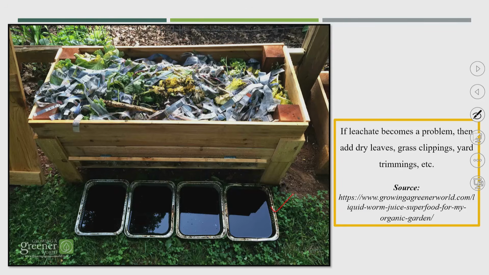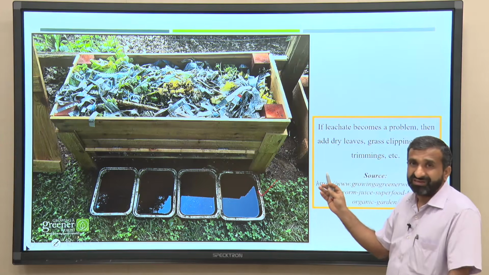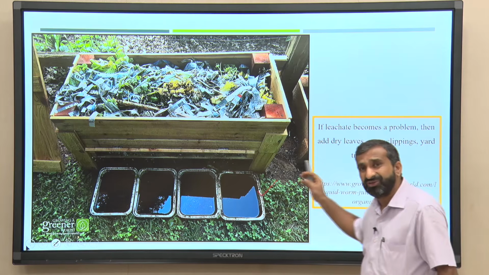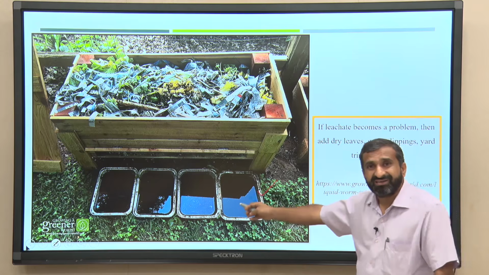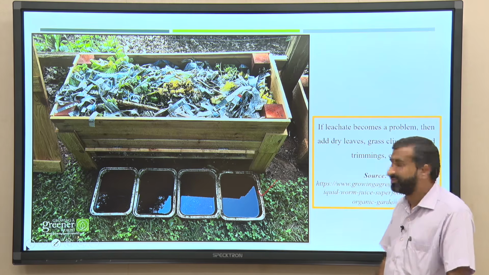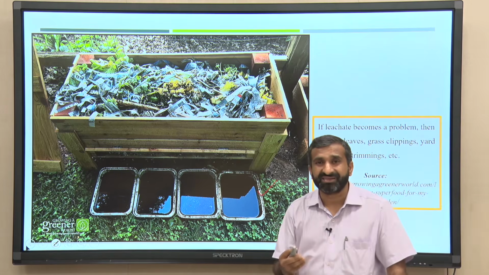See, and one more point is that if leachate becomes a problem, then add dry leaves, grass clippings, yard trimmings. So, what it says is to add more dry material, and the benefit of this kind of material is that it also provides the carbon for the degradation process, but it will also absorb this excess amount of water. So, normally we call it a bulking agent, okay, that bulking agent.